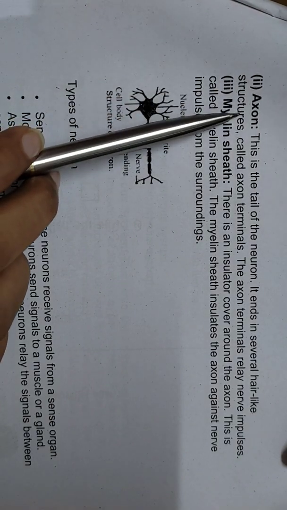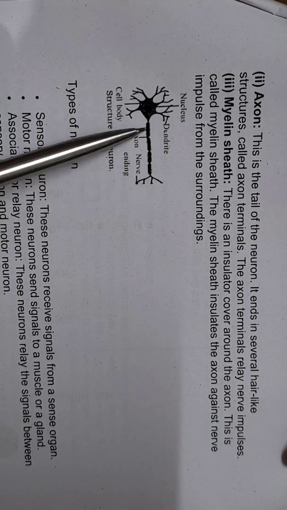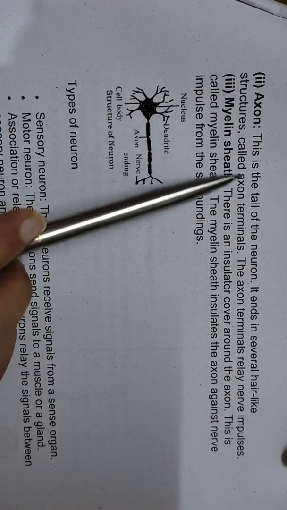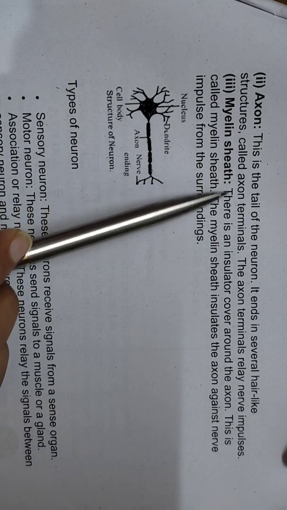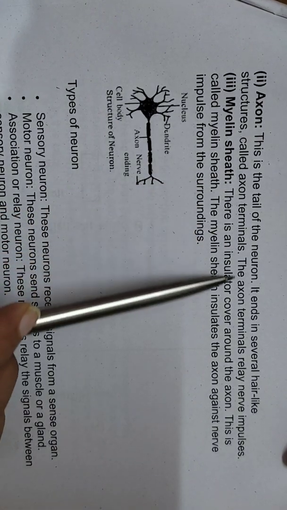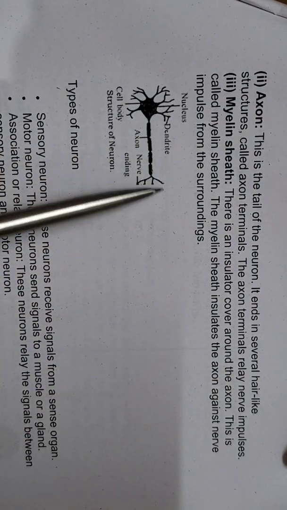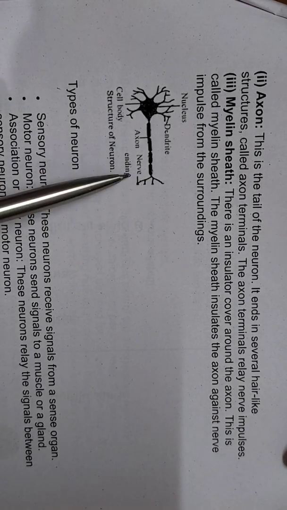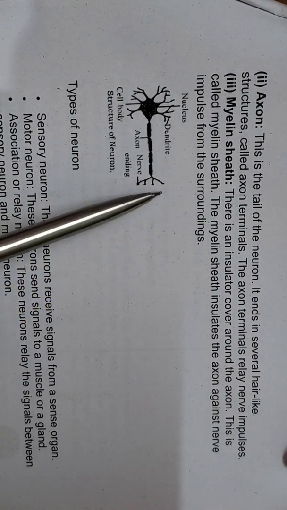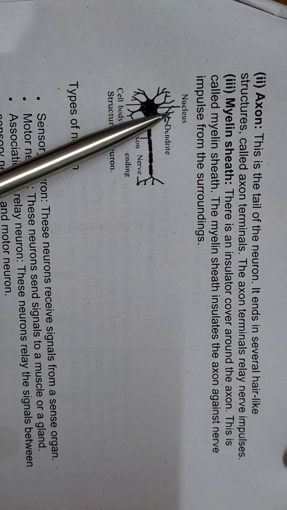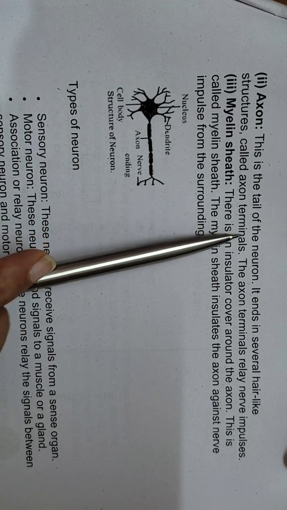Then the second part of the neuron is the axon. Now you can see in the figure, this long tube-like structure is considered the axon, right? So this is the tail of the neuron. It ends in several hair-like structures called axon terminals, right? The axon terminals relay nerve impulses. So it ends with a hair-like structure, which is considered the nerve ending, or the axon terminal. From this axon terminal, whatever impulses were received by the dendrite will be released by the nerve ending, right?